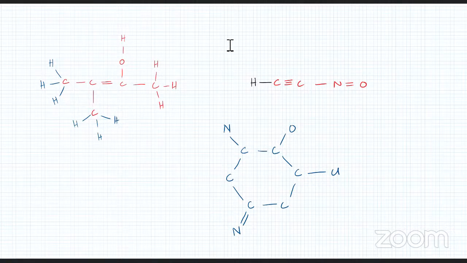Starting with this O, it needs 1 hydrogen. So I'm going to attach it. Now it's fine, right? What about this carbon? It also needs one H. What about this nitrogen over here? It needs two H's. Do you remember nitrogen makes 3 bonds, so that's 2 H's. What about this carbon? It needs one H as well.